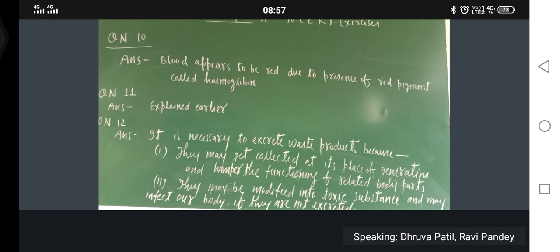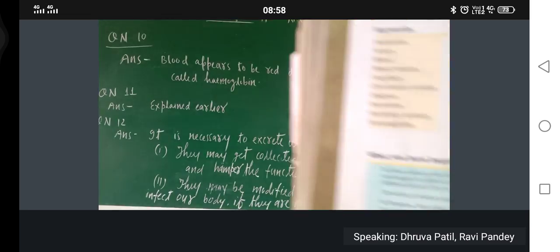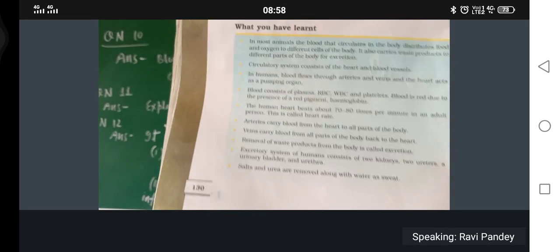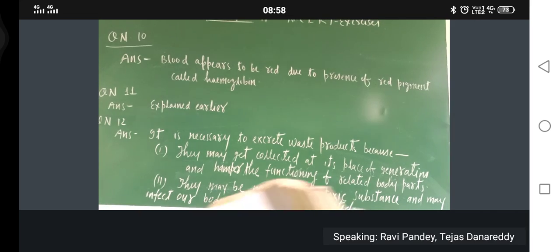Any other thing? Just see here, at the end of the exercise, at the end of the chapter, here is what you have learned. This is there or not? This portion must be read by each and everyone.